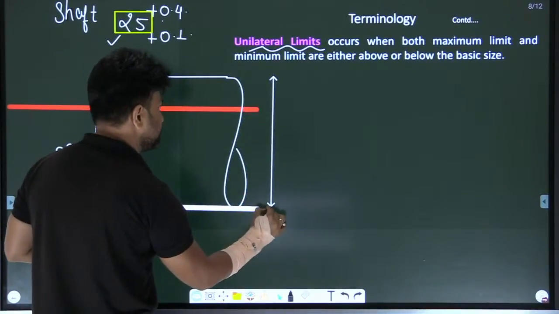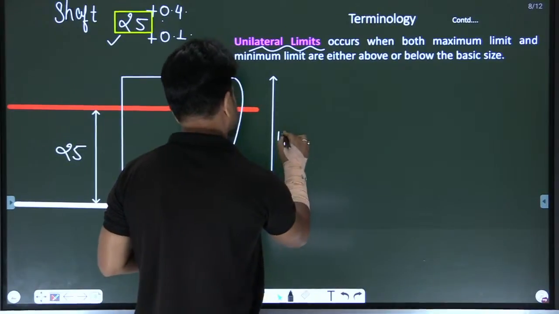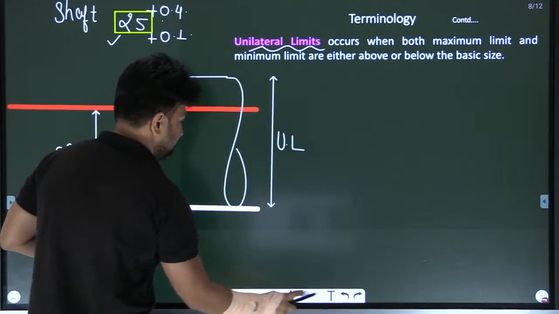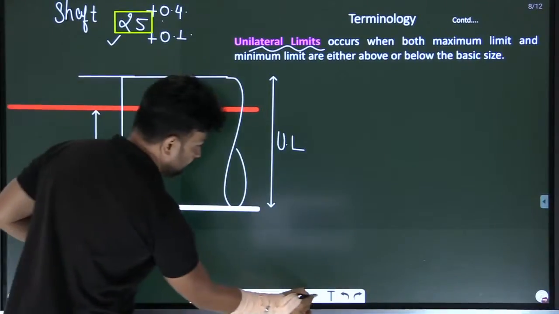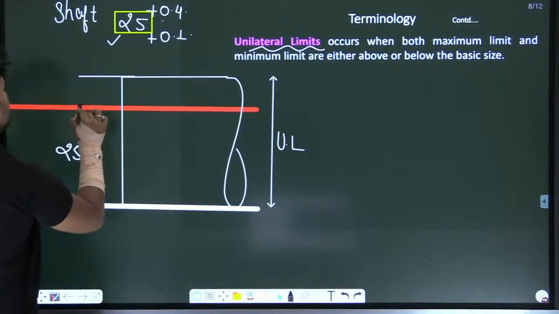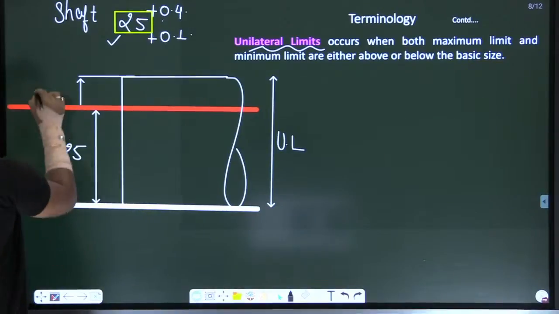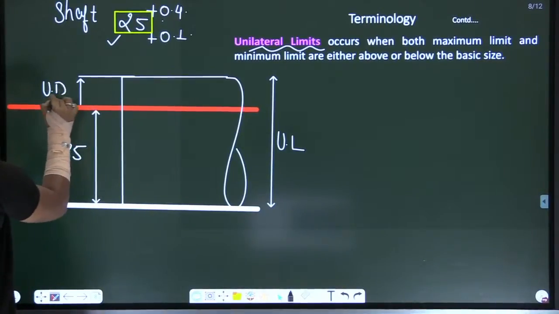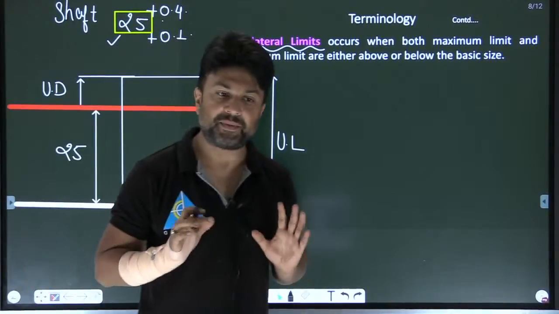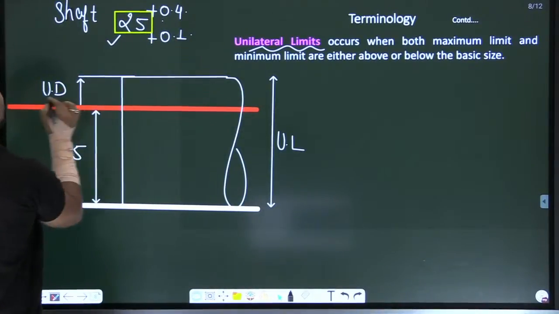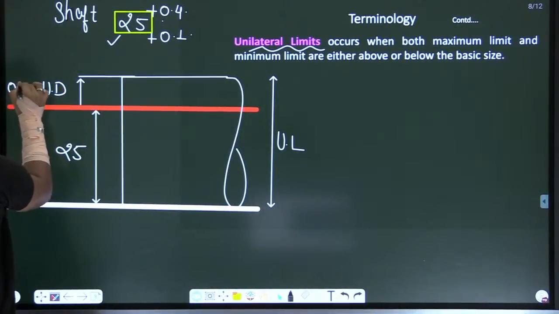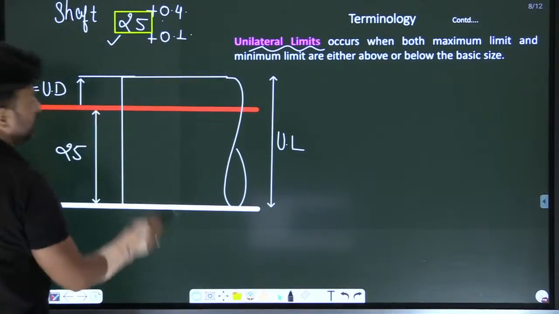Look, this is the upper limit, and this is the upper deviation, 0.4. Now, the minimum size is 25.1.